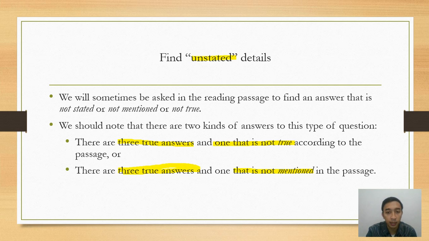Okay? Jadi, di sini kalau kita berbicara unstated detail, itu dalam 4 pertanyaan, 3 jawaban itu benar. Nah, kita harus cari satu jawaban yang tidak benar atau satu jawaban yang tidak disebutkan di dalam teks. Nah, itu adalah unstated detail questions.